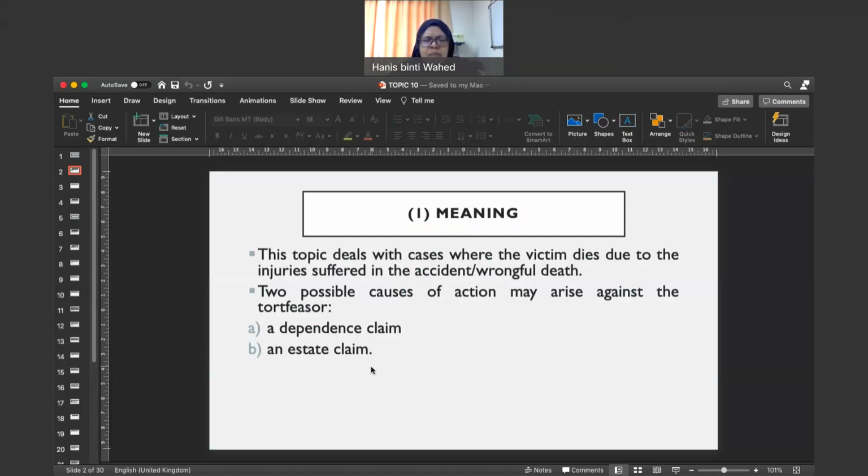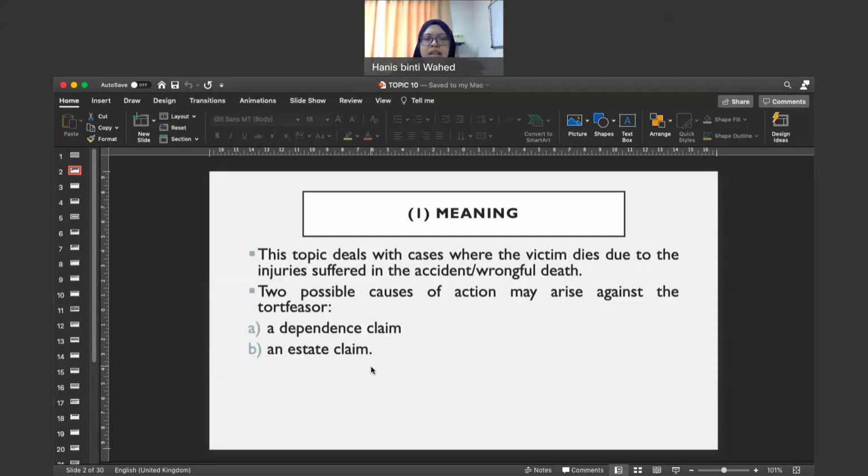So for topic 10, we will discuss fatal accident. Basically, topic 10 and topic 11 will be on fatal accidents. We will divide this topic into two topics. It involves cases where the victim dies because of the injuries he suffered due to the negligence on the part of the tortfeasor, the person who caused the injuries.